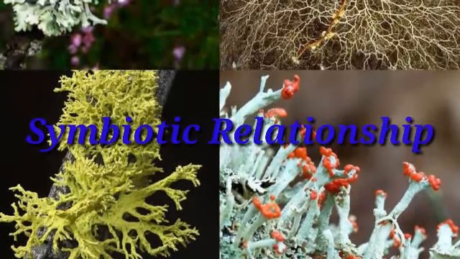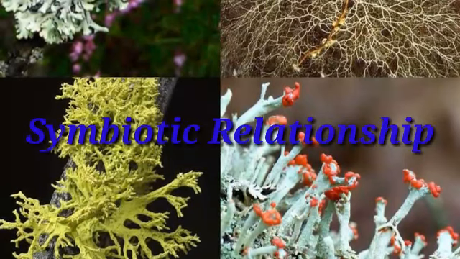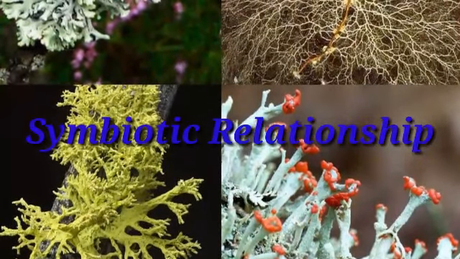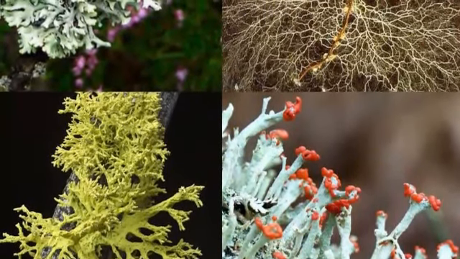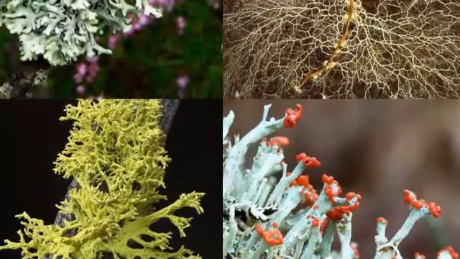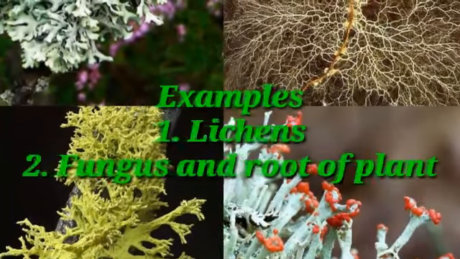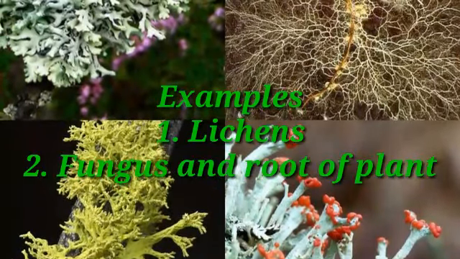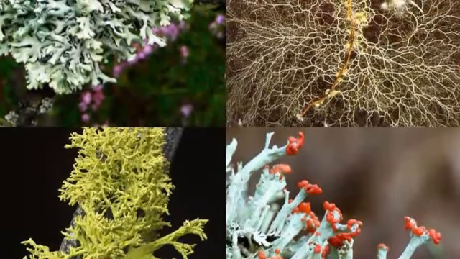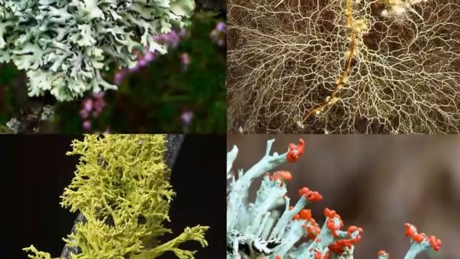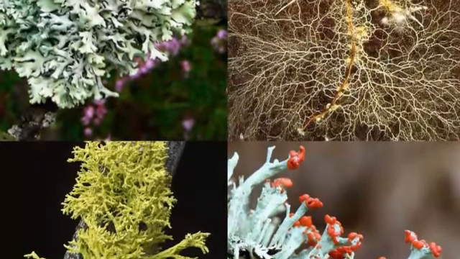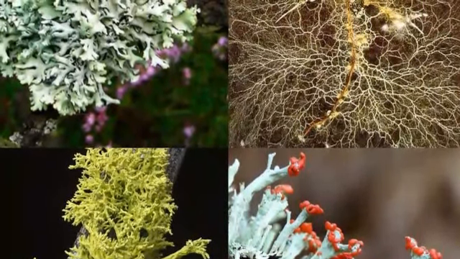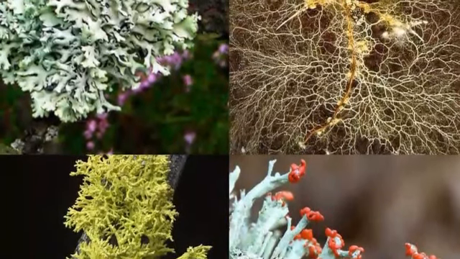Some organisms live together and share their shelter and nutrients, which is called symbiotic relationship. Which are the examples of symbiotic relationship? First one is lichens and second one is fungus and roots of plants. In the case of lichen, the algae and fungus live together and share their shelter and nutrients.